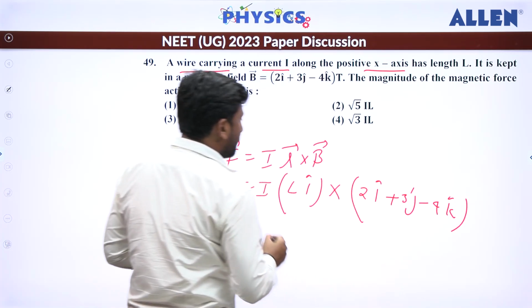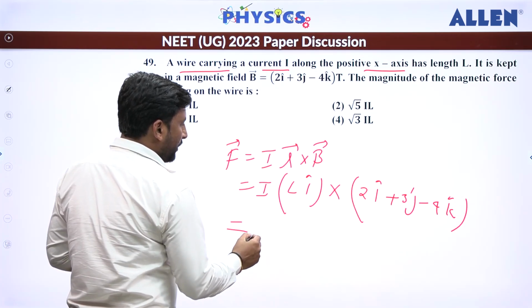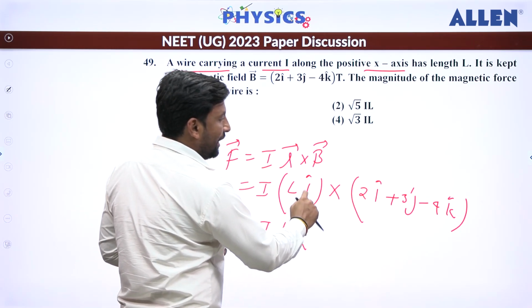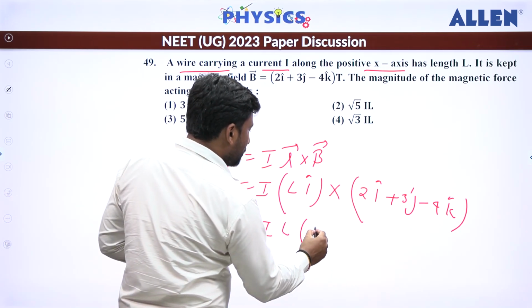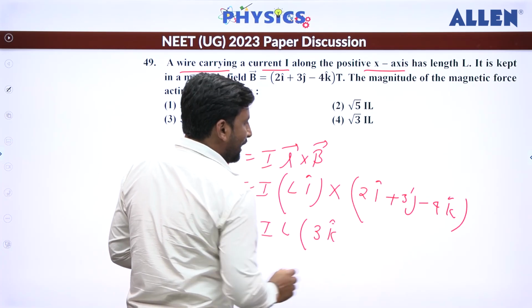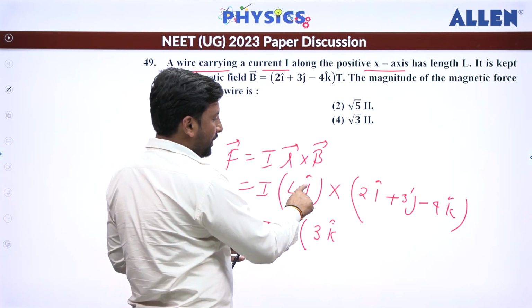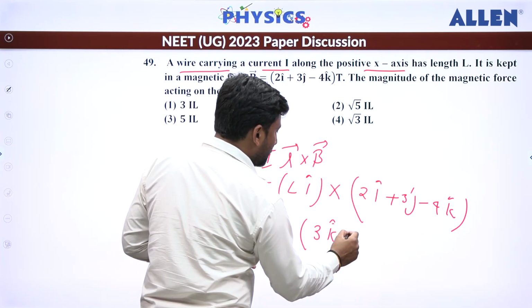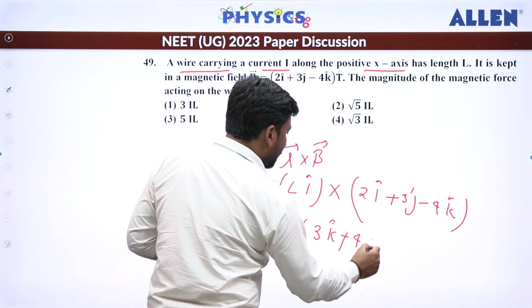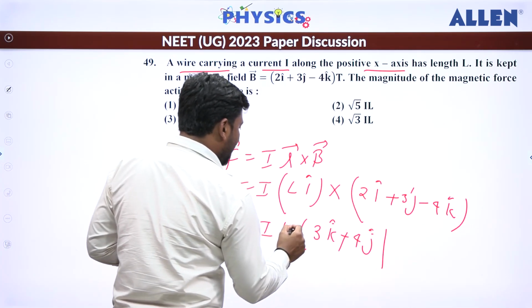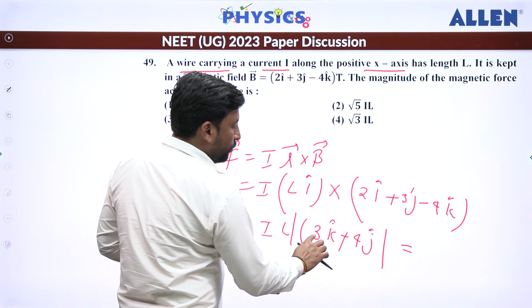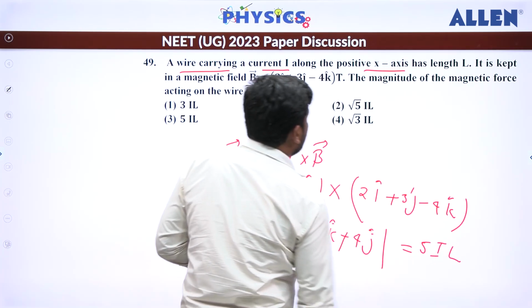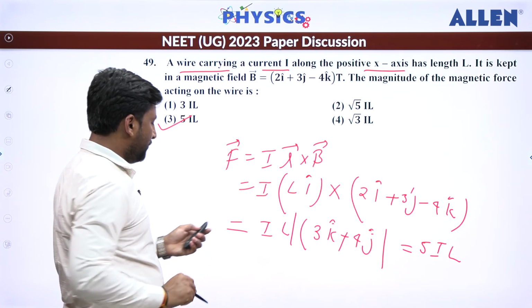If you take the cross product, you get IL, and then here i cross i will become 0, and i cross j is k, so 3k cap. Now i cross k is minus j, and minus minus is plus, so plus 4j. If you take the mod of this, you get root of 3 squared plus 4 squared, so that becomes 5IL. So the correct option is 5IL.